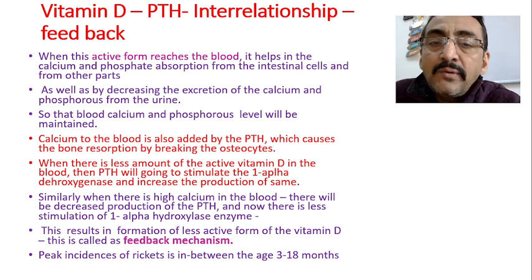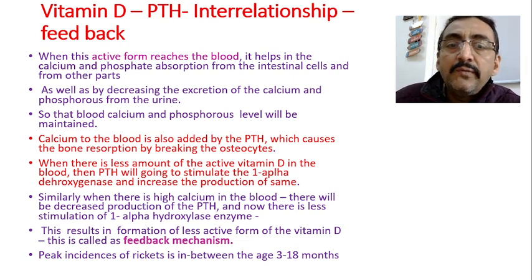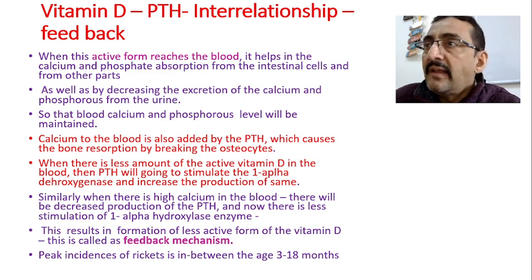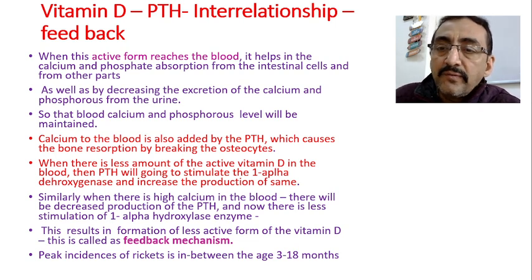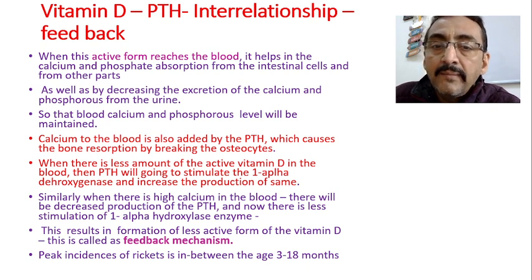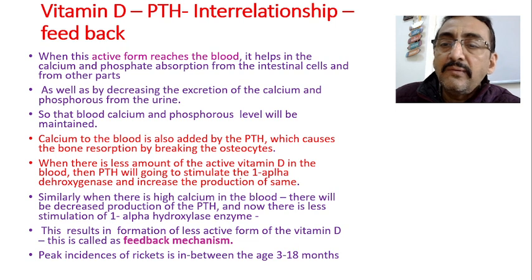So when there is a less amount of active vitamin D, what happens? When there is a less amount of active vitamin D in the blood, suppose the 1-alpha hydroxylase enzyme is absent, as a result the active form of vitamin D is not formed to some extent. So now what happens? When there is less active vitamin D in the blood, the parathyroid hormone will stimulate the 1-alpha hydroxylase enzyme and increase the production of the same.